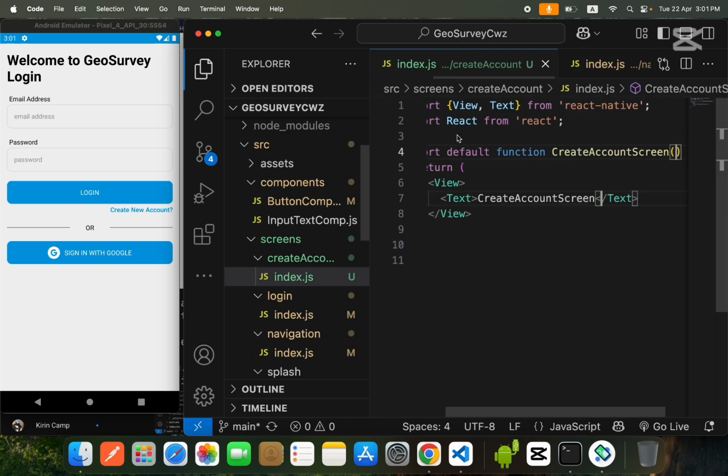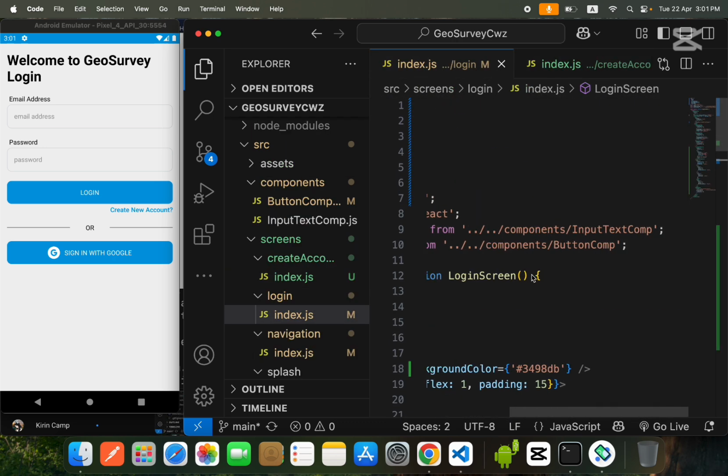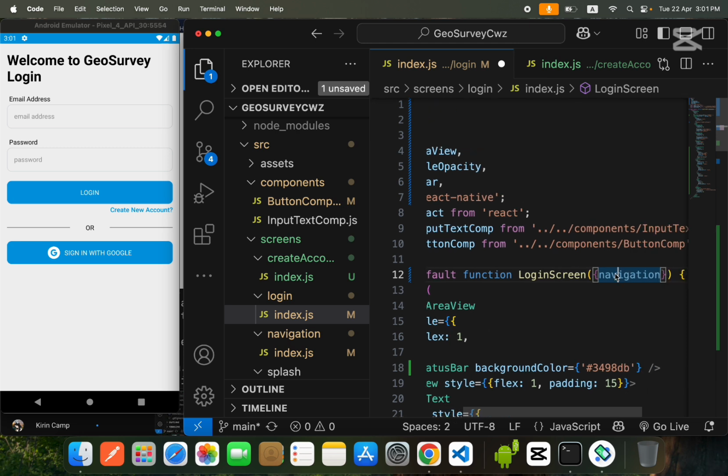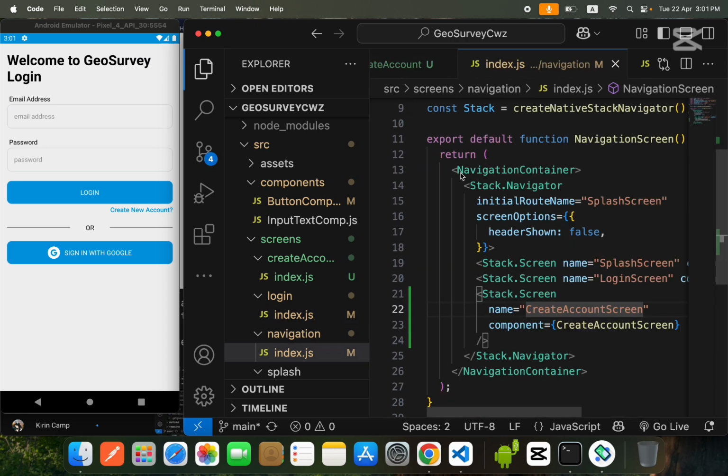And what we will do, we will come inside our login screen and take the navigation. So guys, your question will be how navigation is present in each and every screen. The answer is simple: if we go to navigation, you see over here you wrap every screen inside a navigation container.